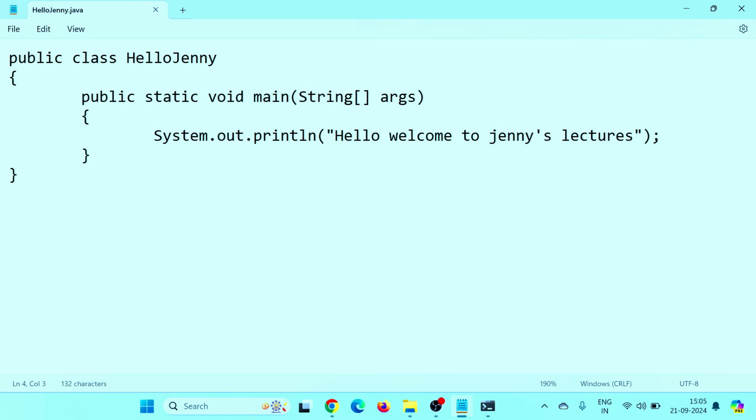Static means that. Don't worry if you're not getting object, class, method, and all. We'll see in later videos, but if you have some idea of Java, then you get it. And String args is expecting an array of strings. The name is args. System.out.println is used when you want to print something; whatever is there will be printed. So I hope you got this.